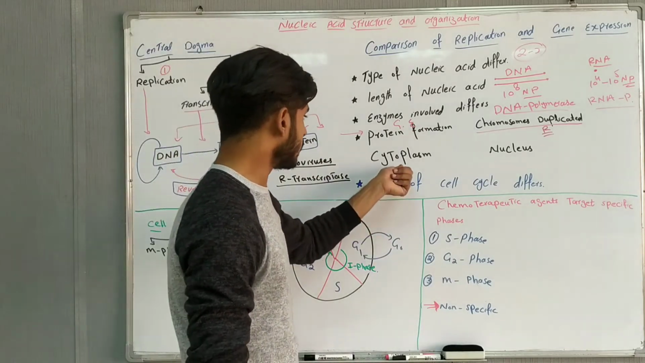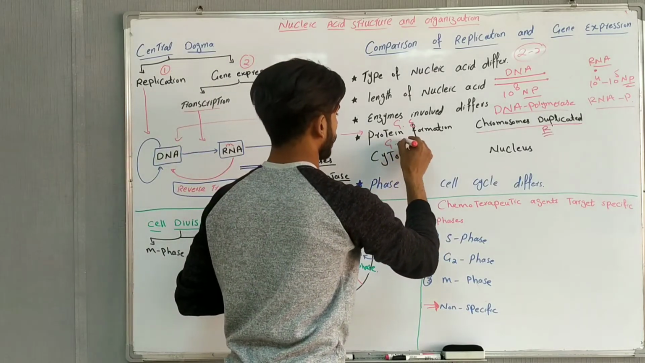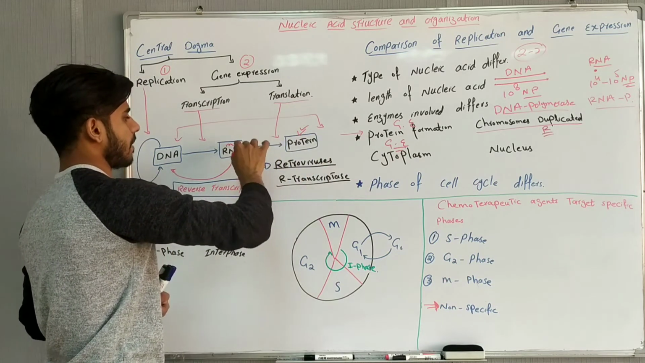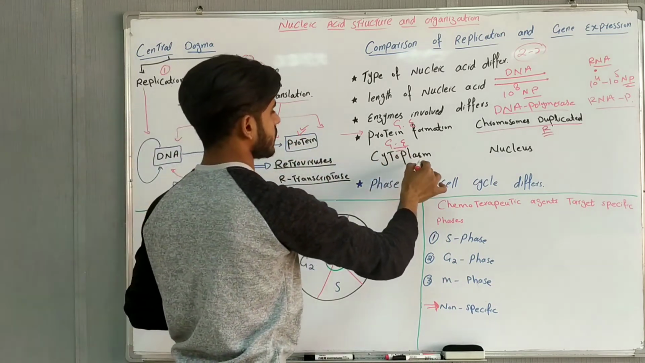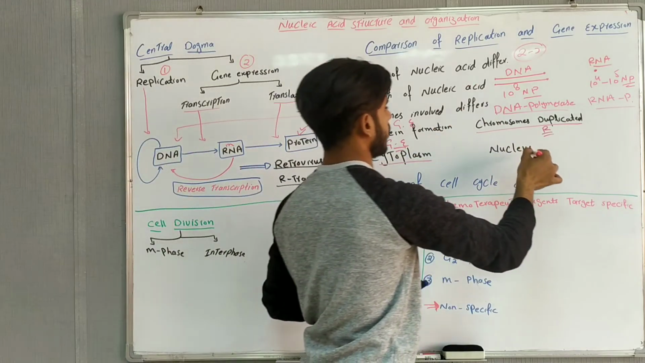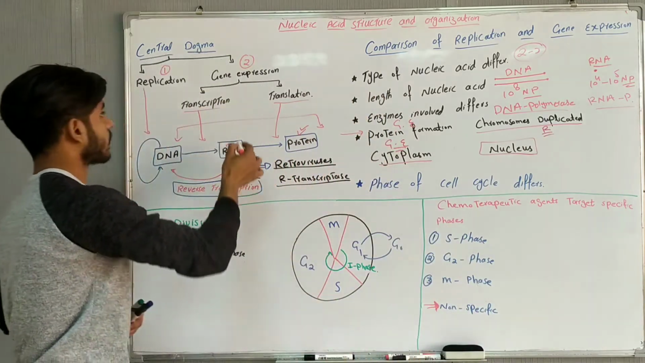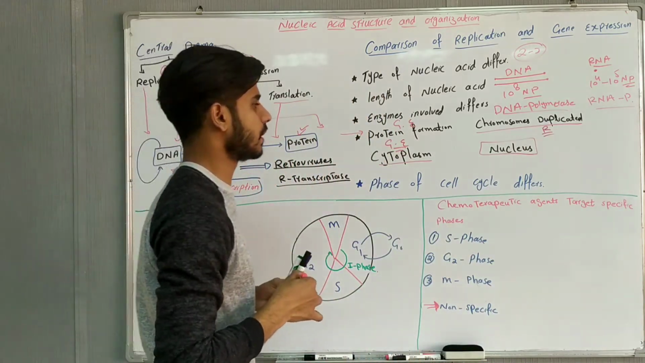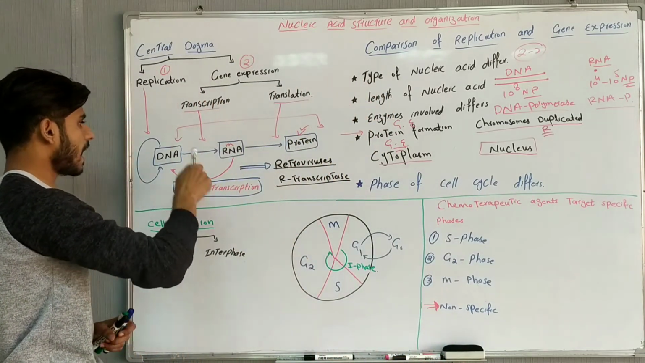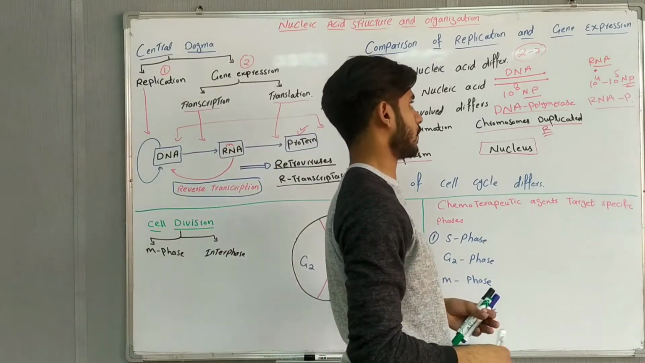And the second is the location. Gene expression, specifically translation, happens in the cytoplasm, with the help of ribosomes, and the messenger RNA will produce protein. But replication happens in the nucleus. We can say that transcription also happens in the nucleus. Replication happens in the nucleus, and translation happens in the cytoplasm.